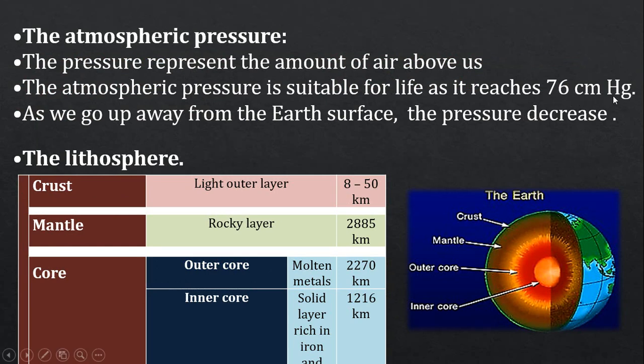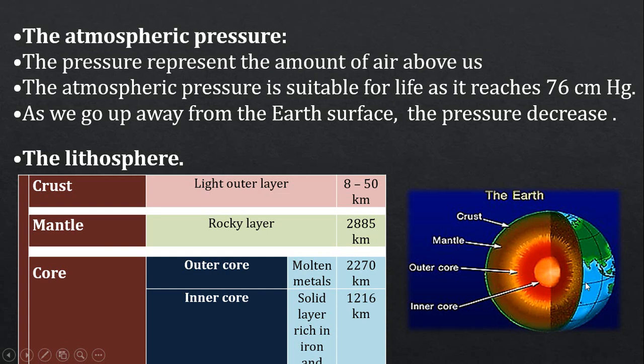Let's talk about the lithosphere, which means the internal structure of the Earth. As we look at the internal structure of the Earth, it consists of the crust, which is the light outer layer, and its thickness is from 8 to 50 kilometers, and the second layer, which is the mantle. The mantle is a rocky layer which lies beneath the crust, and it extends to 2085 kilometers. And we have the inner layer, which is the core. The core is divided into two layers, the outer and inner core.